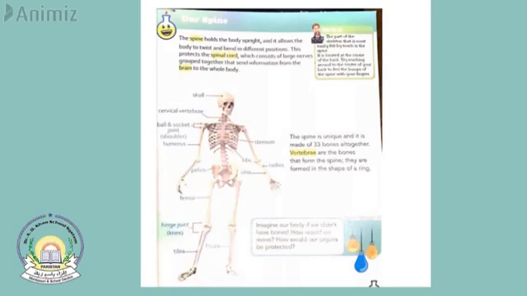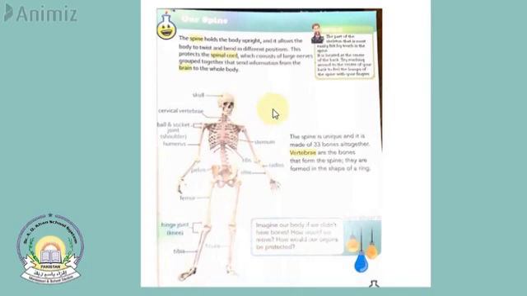It goes up to the skull. This whole bone, which goes up from the pelvis to the skull, is called the spine.